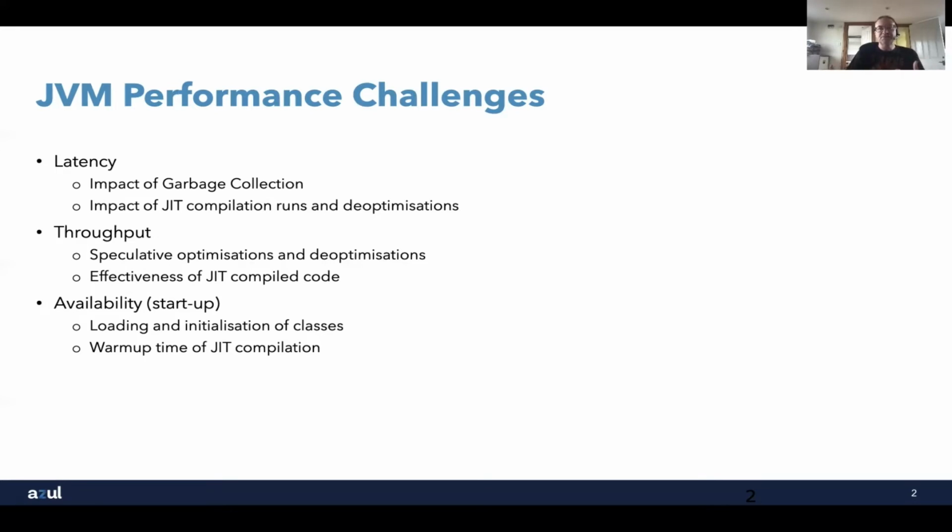And then the third aspect of performance and our challenges that we need to think about is how quickly we can start up a Java virtual machine based service. How quickly do we need to load up classes? How long does it take to initialize classes? That type of thing.